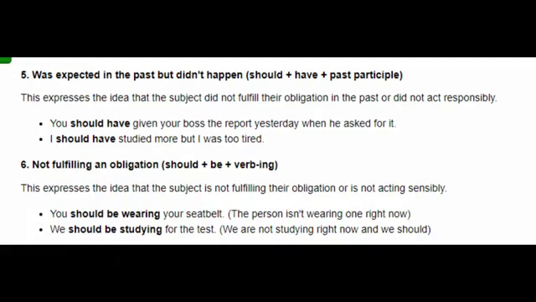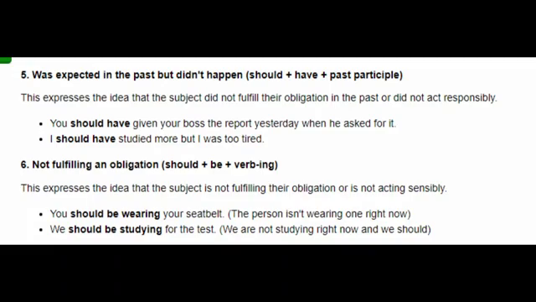Now see the sixth use. We also use should for not fulfilling an obligation. How we will use it: should plus be plus verb plus ing. This expresses the idea that the subject is not fulfilling their obligation or is not acting sensibly.